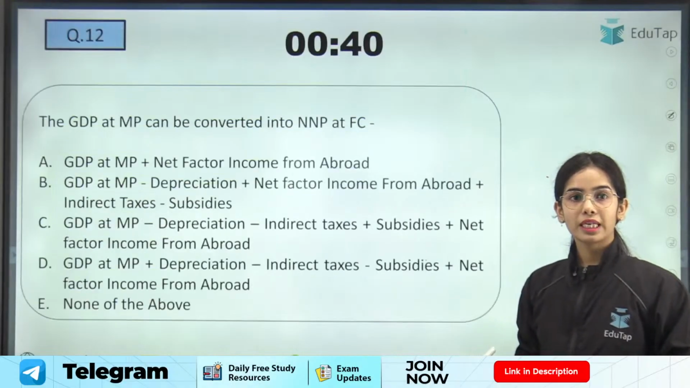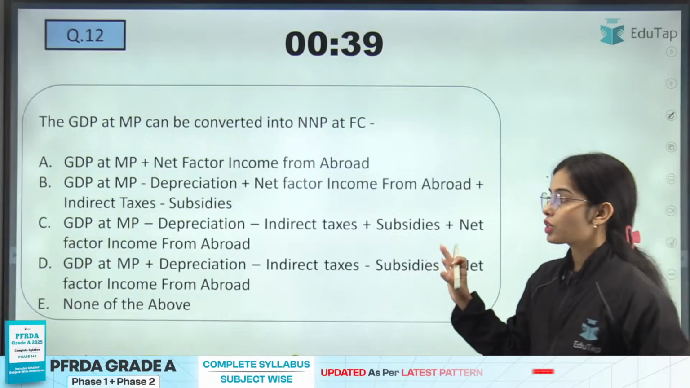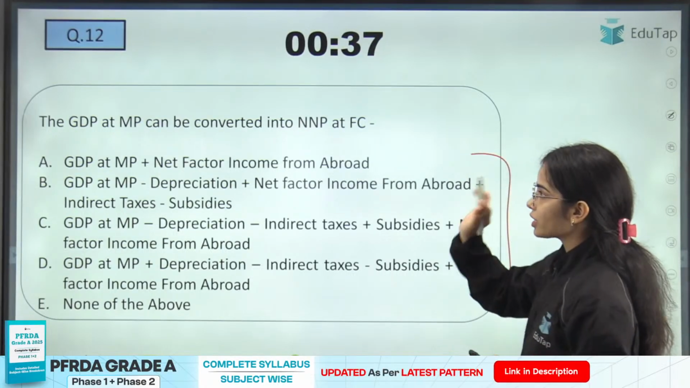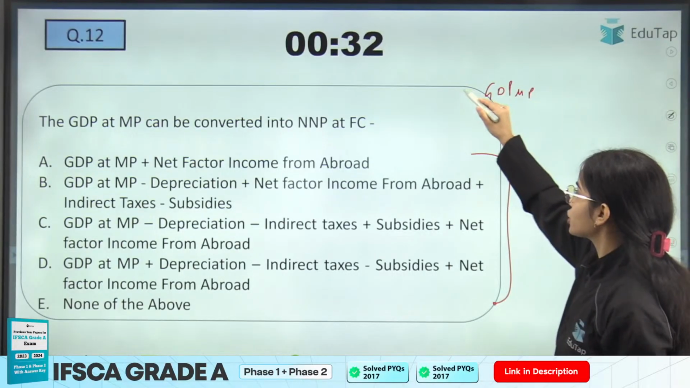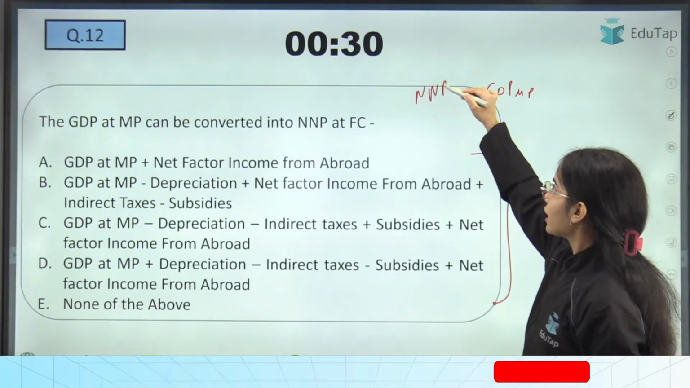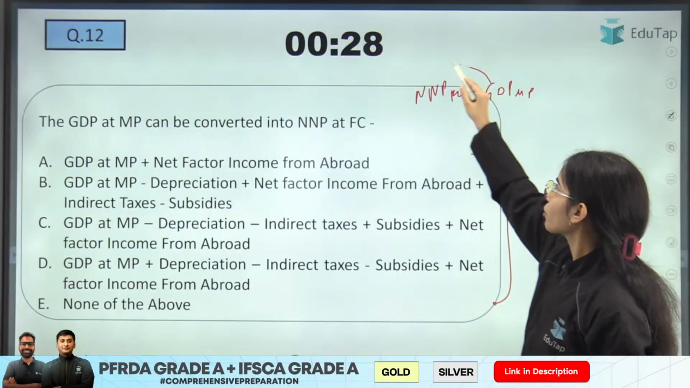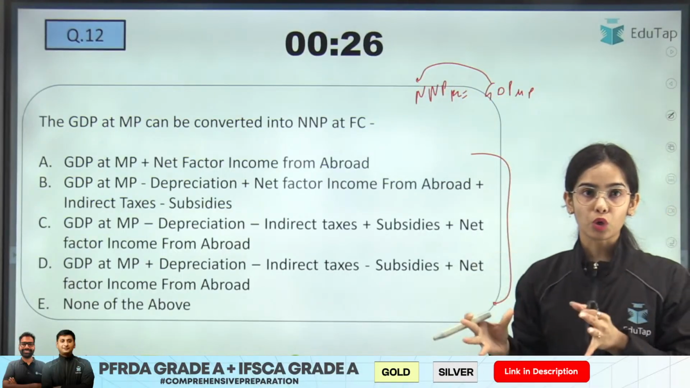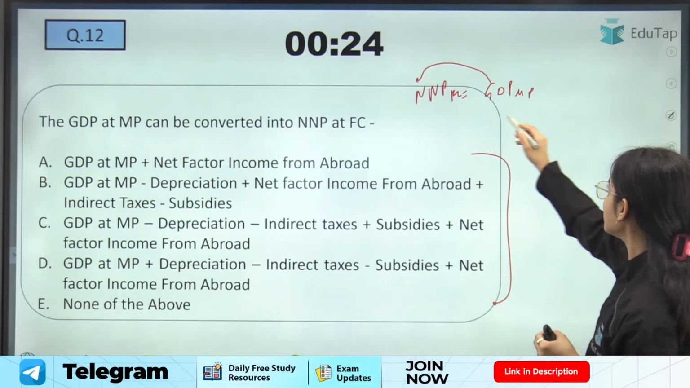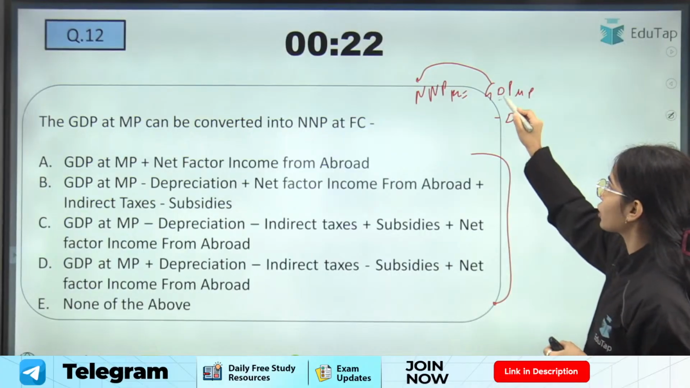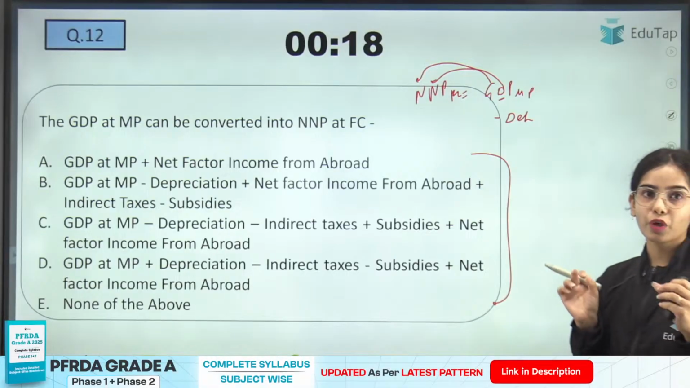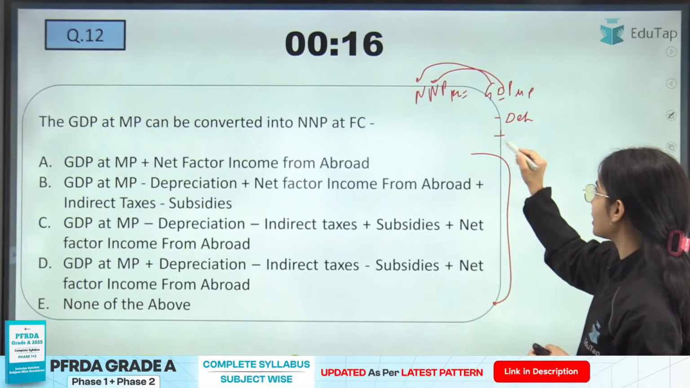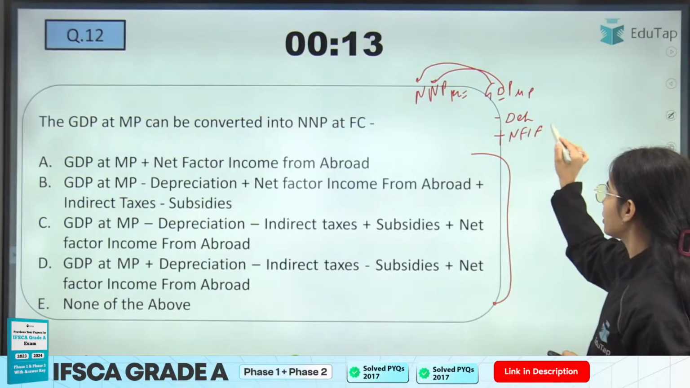Now coming to the next question, try to answer this question. Here you have to convert the GDP at market price to NNP at factor cost. So you have to go from gross to net. If you are going from gross to net, you have to deduct the depreciation, right? If you are going from domestic to national, you have to add the net factor income from abroad.